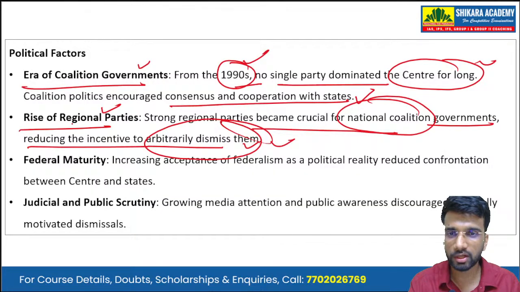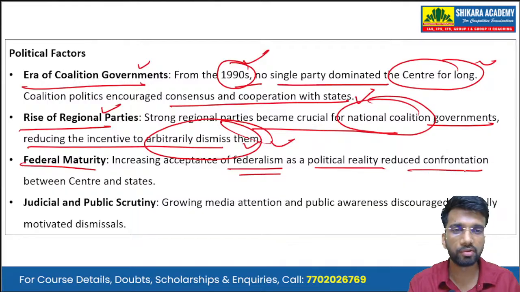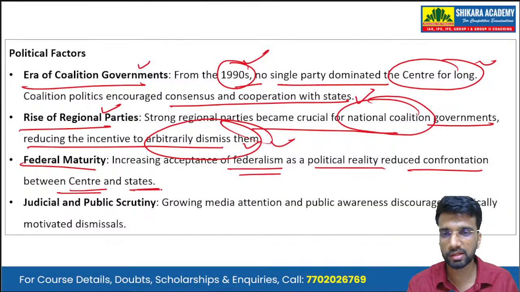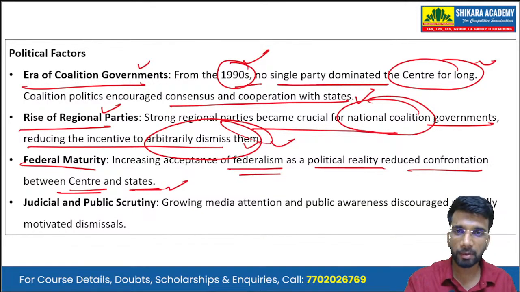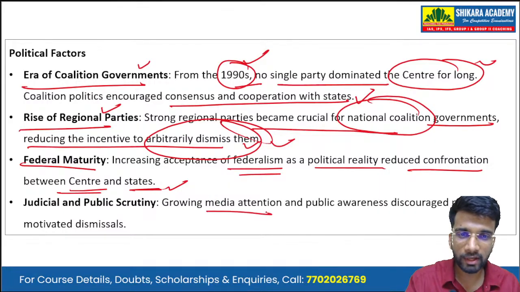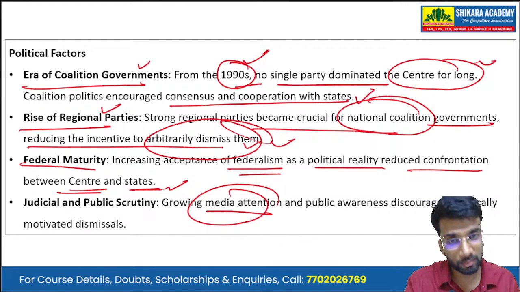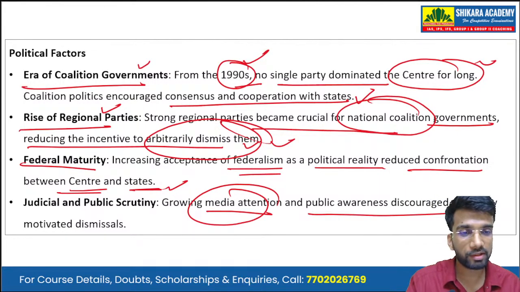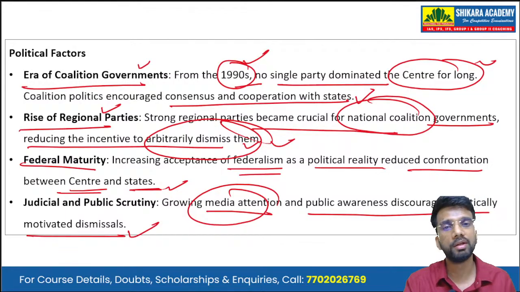Then there is federal maturity. Increasing acceptance of federalism as a political reality reduced the confrontation between the Centre and the states. Then there was judicial and public scrutiny. The growing media attention, particularly in the era of social media, and public awareness discouraged politically motivated dismissals.